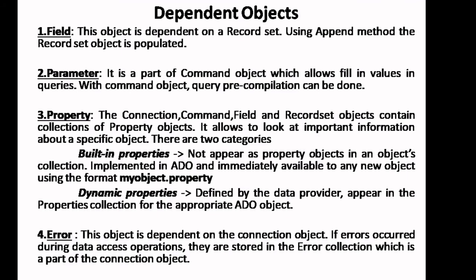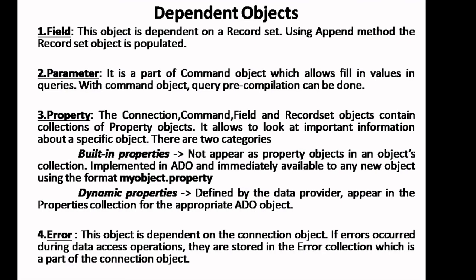The next one is property. Property applies to connection, command, field and record set objects. Different types of properties we can set up in order to work with the independent objects. So we can use the properties for setting up the values. There are 2 kinds of properties. They are built-in properties and dynamic properties.